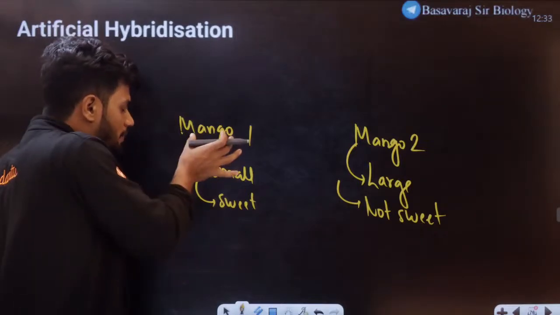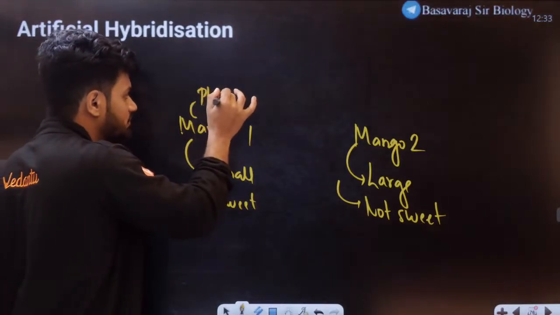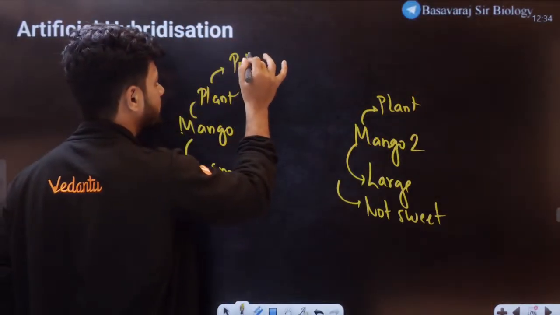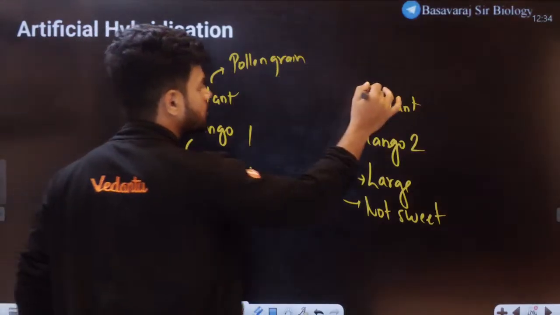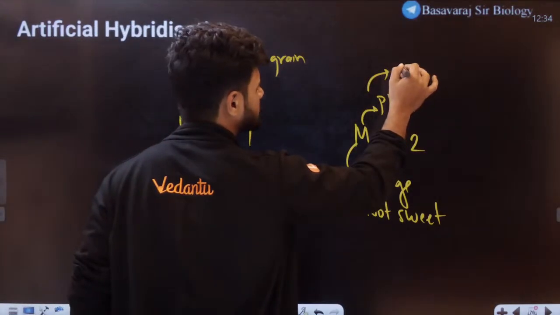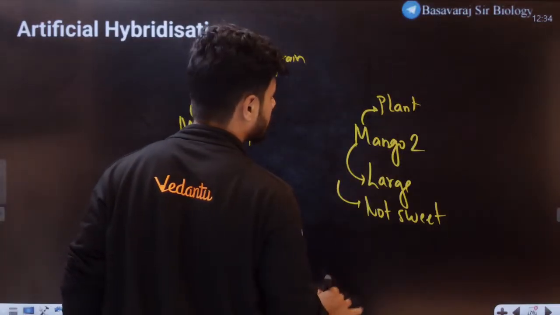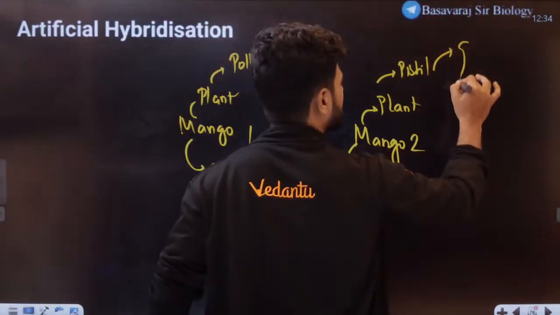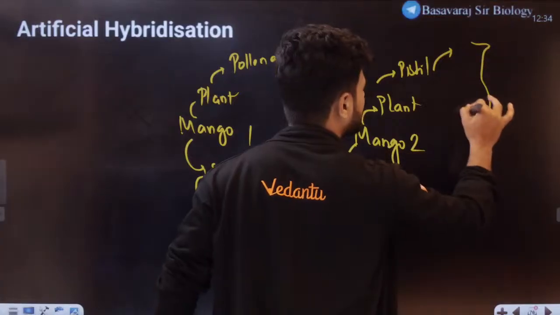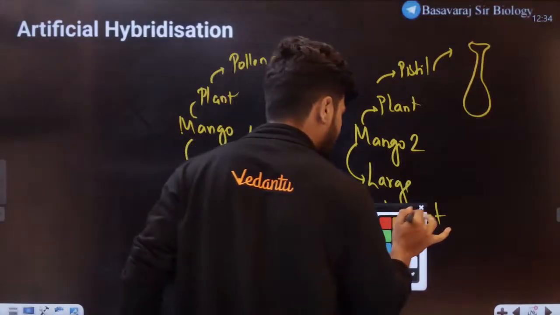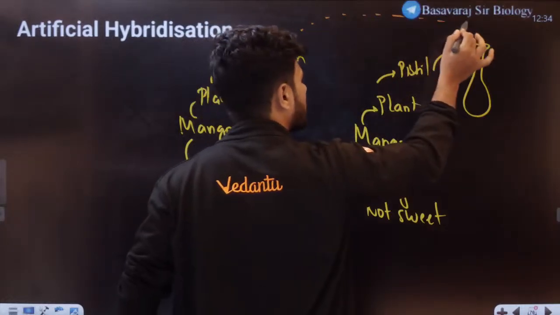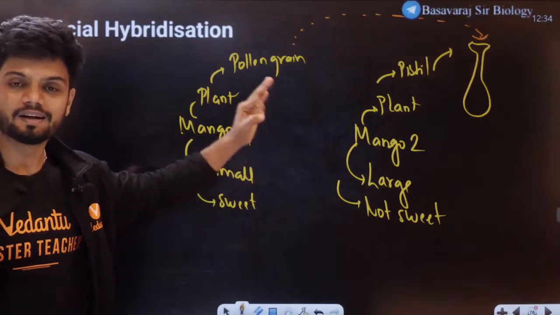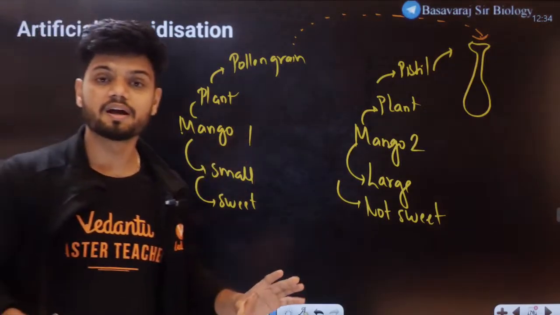What do we do now? We take the plant of mango 1 and the plant of mango 2. We take the pollen grains from here, and from the other we take the entire pistil, where we can find the stigma and ovary. We take these pollen grains and send them here. We do this manually, and this is called artificial hybridization.